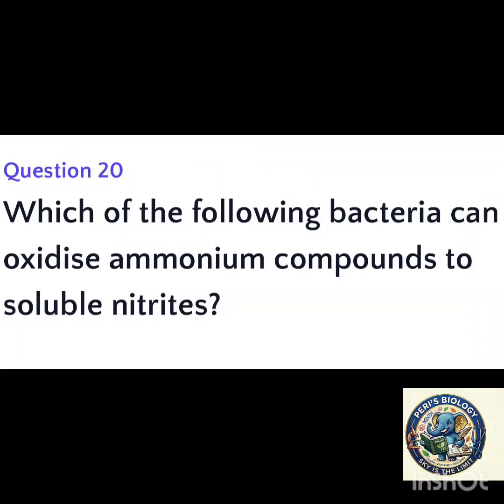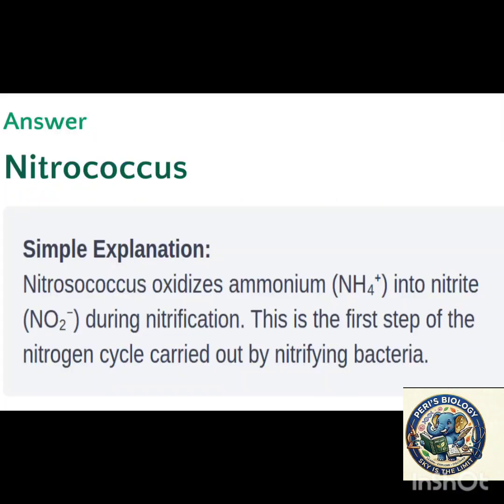Which of the following bacteria can oxidize ammonium compounds to soluble nitrites? The answer is Nitrosococcus. Nitrosococcus oxidizes ammonium into nitrite during nitrification. This is the first step of the nitrogen cycle carried out by nitrifying bacteria.